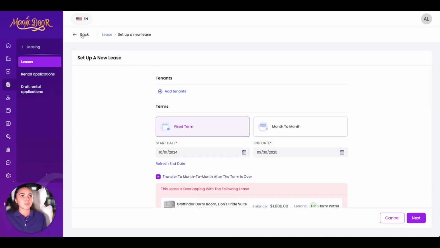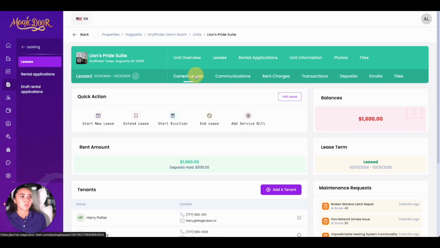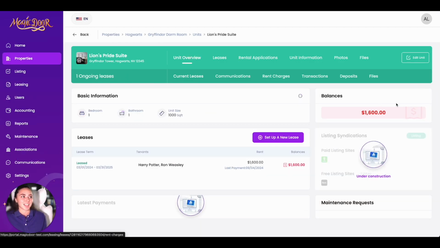We also have a quick action button to literally set up a new lease directly right here attached to the unit. Now, if your navigation bar is a different color when you go to the lease, the colors are based on the type of lease. So green is going to be your fixed term leases, red will be an eviction lease, orange will be your month-to-month lease, and gray means that the lease has ended. You don't need to memorize this, it is more for your convenience, so it really pops out at you to tell what kind of lease this actually is.